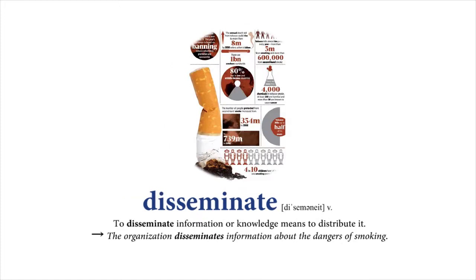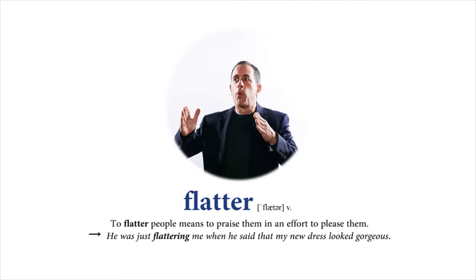Disseminate. To disseminate information or knowledge means to distribute it. The organization disseminates information about the dangers of smoking. Flatter. To flatter people means to praise them in an effort to please them. He was just flattering me when he said that my new dress looked gorgeous.